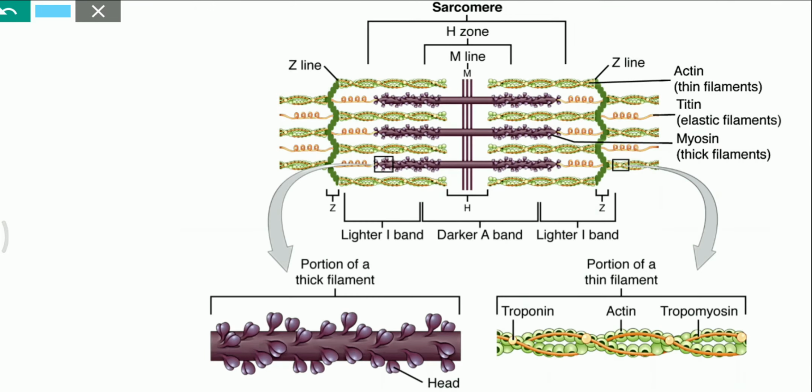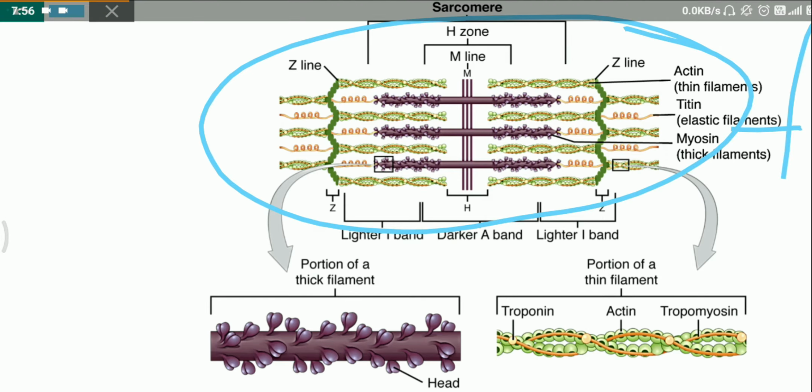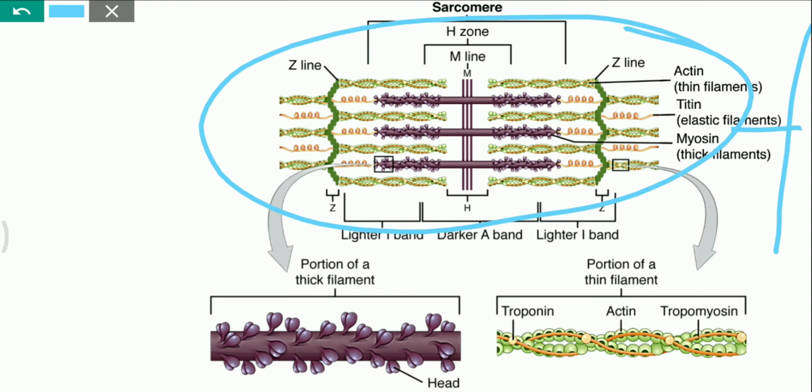Next one is myomesin. Myomesin is the protein which helps in the attachment of thick filaments here. This M line is formed by proteins called myomesin. And dystrophin. Dystrophin is the protein which attaches this entire sarcomere to the sarcolemma.